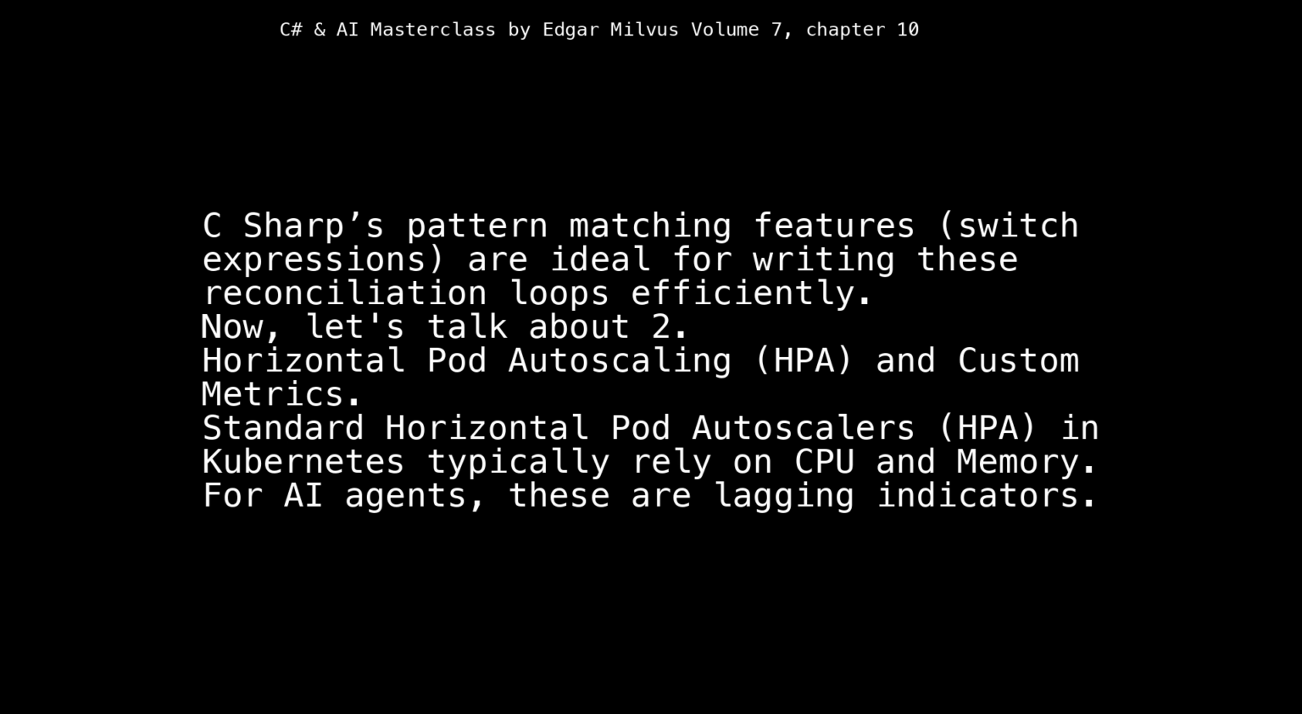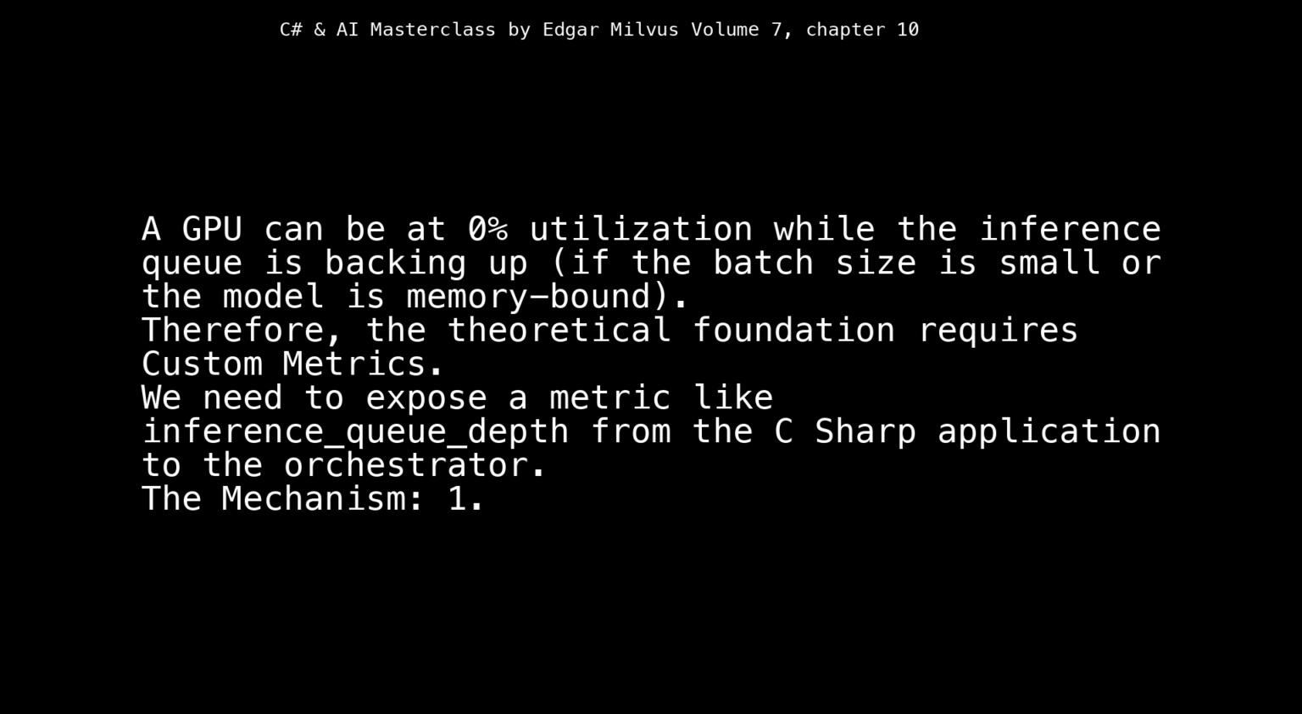Now, let's talk about 2. Horizontal pod autoscaling, HPA, and custom metrics. Standard horizontal pod autoscalers, HPA, in Kubernetes typically rely on CPU and memory. For AI agents, these are lagging indicators. A GPU can be at 0% utilization while the inference queue is backing up, if the batch size is small or the model is memory-bound. Therefore, the theoretical foundation requires custom metrics.